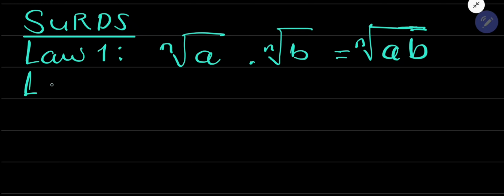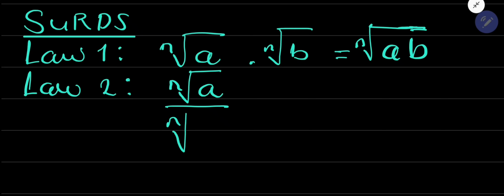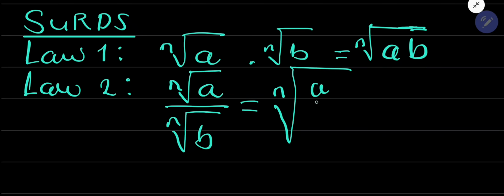And the second law of surds is when you are dividing them. You can even take a guess on that one. When you are dividing them like that, you are also allowed to put them under the same root sign, with A divided by B. Why are we doing this? Because they share a common root, a root of n, even here we have a root of n. So if they share a common root, you can put them under the same root. I hope I'm making sense so far.